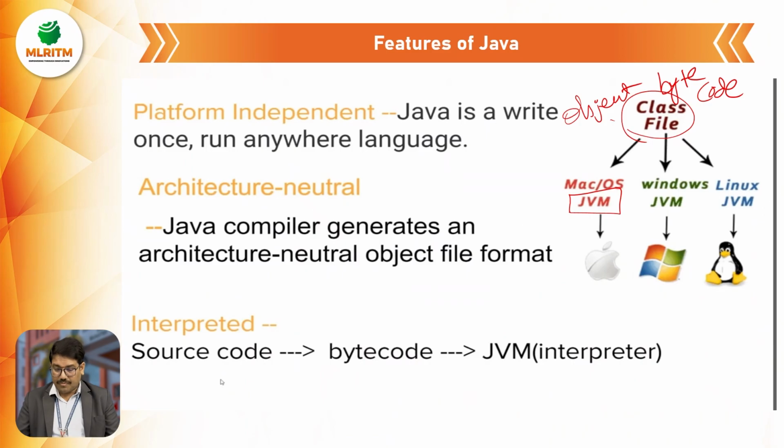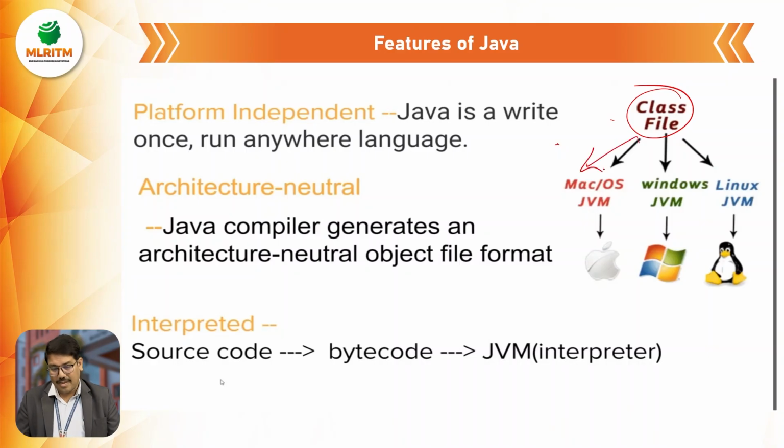All right. So I told you it is runnable. It will be executed on many operating systems, so it is also platform independent. Platform means I can run this on any platform. Look at this example here. I have a .class file, and this will be converted into bytecode, and this bytecode will be executed. The same bytecode will be executed on Mac operating system with the support of JVM, and the same object file will be executed on Windows operating system using JVM. The same bytecode file will be executed on Linux with the help of the Java virtual machine.